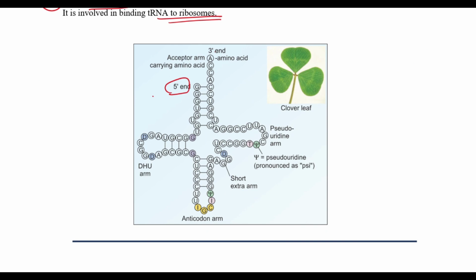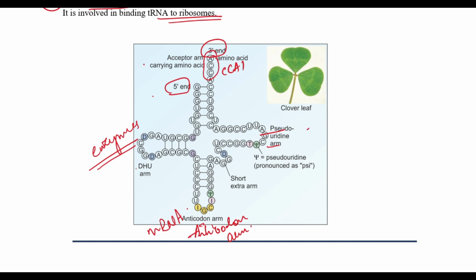This is your 5' end and this is your 3' end. As you see, the end sequence is CCA. Okay, this is the amino acid end. Opposite to the acceptor arm, we have the anticodon arm, which is the binding site for mRNA. Then we have the dihydrouridine arm or the DHU arm, which is the binding site of enzymes. Then we have the pseudouridine arm, which is involved in binding to the ribosomes.